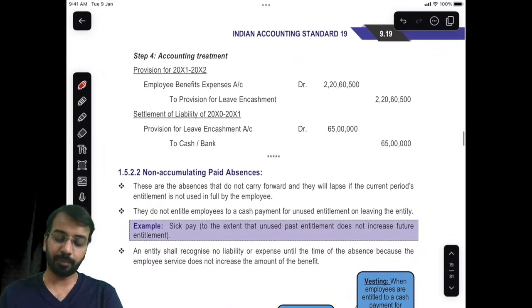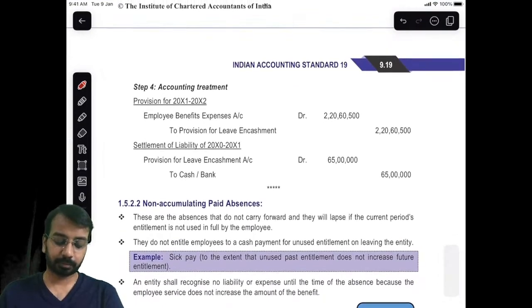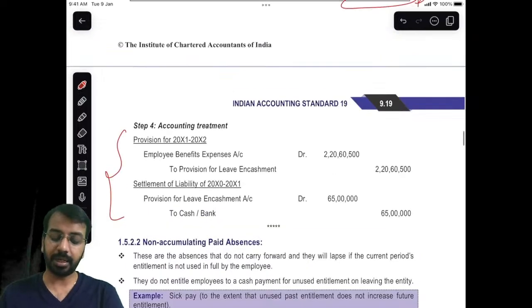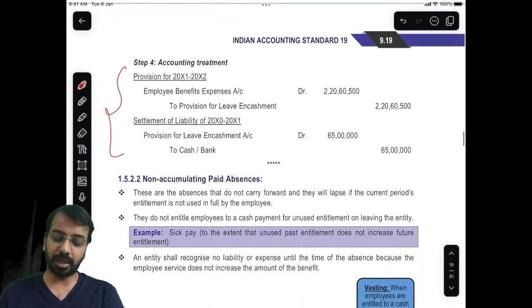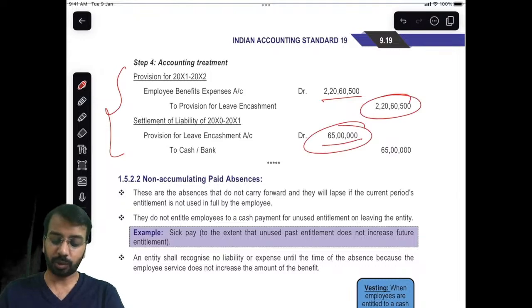Now accounting entry, you can pass these two entries. This can be slightly complicated. You can pass a net entry for increasing the expense as well. So either pass a net entry, 220 minus 65, basically this and this, or you can say previous year leave encashed.